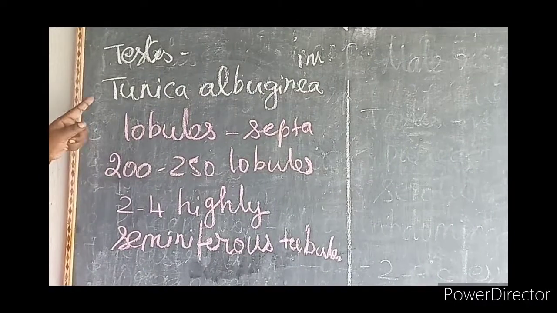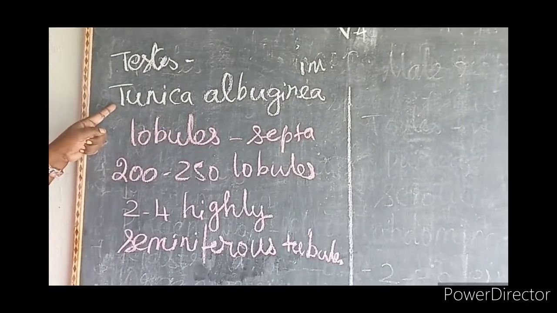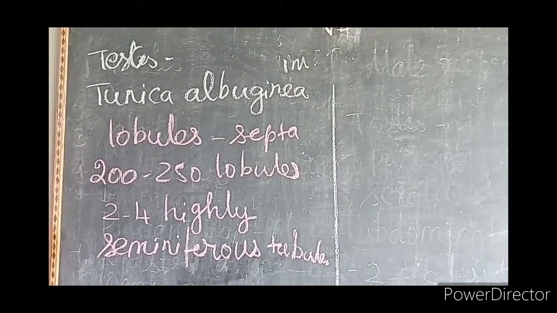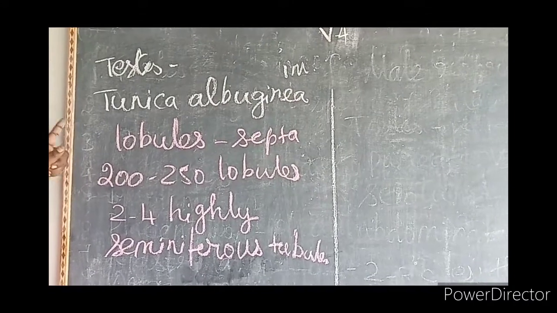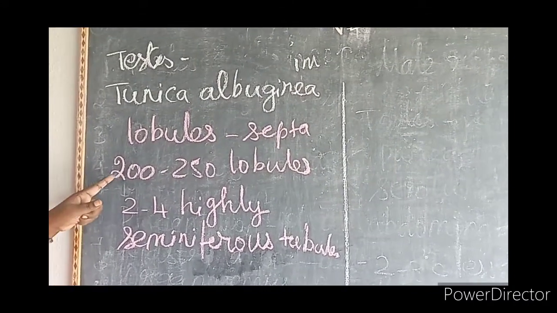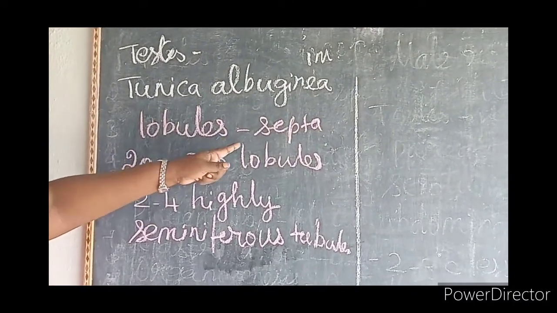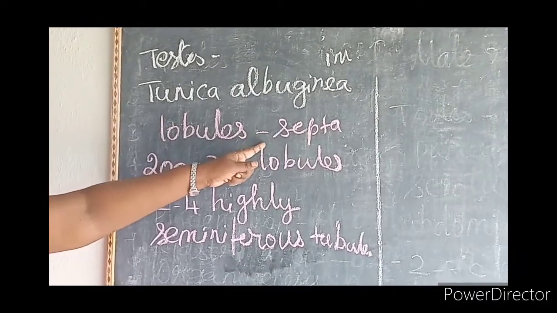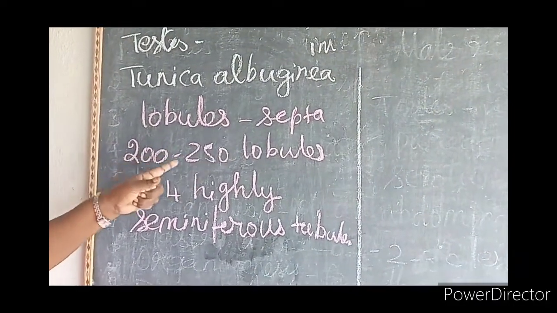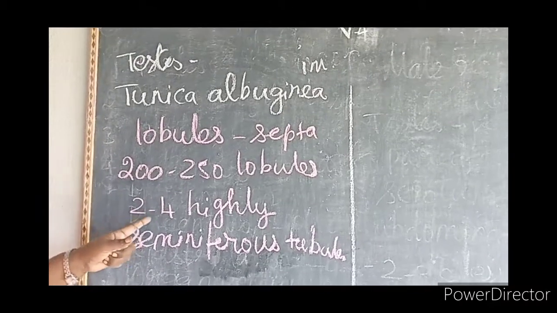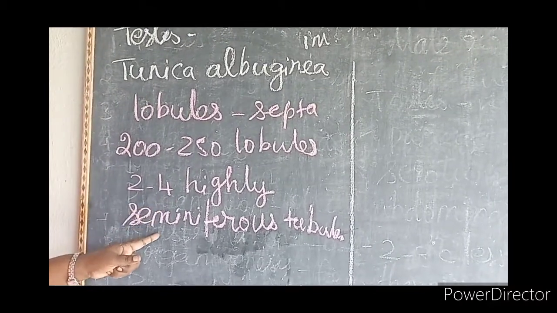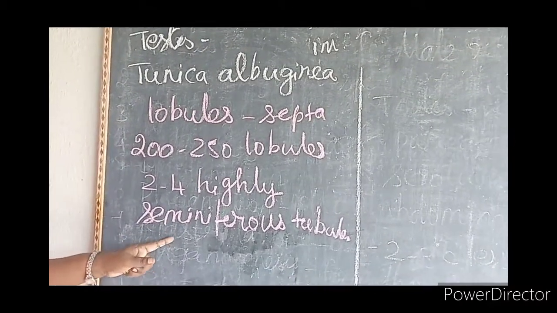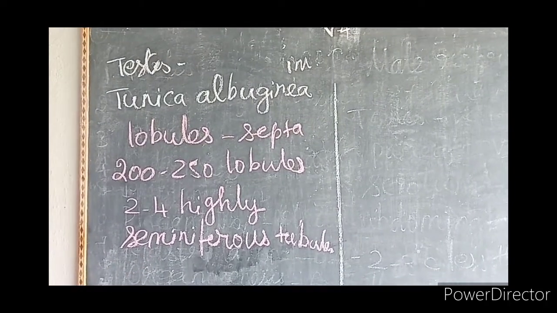The testes are covered by a membrane. It is known as what? Tunica albuginea. Then each testis is divided into how many lobules? 200 to 250 lobules by the septa or partitions. Then each lobule consists of 2 to 4 highly coiled seminiferous tubules or testicular tubules.